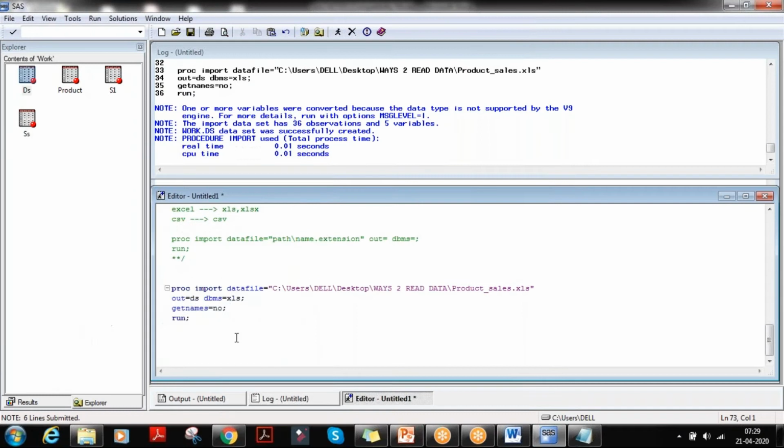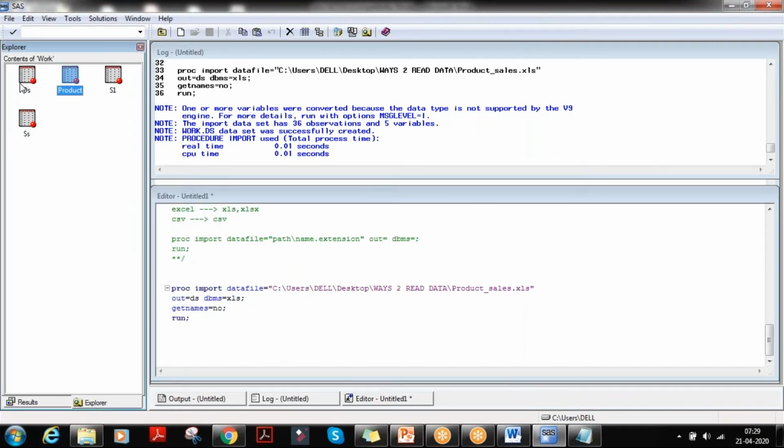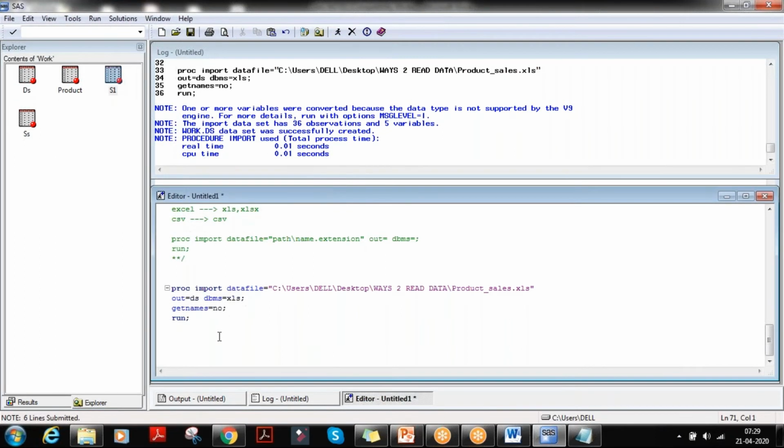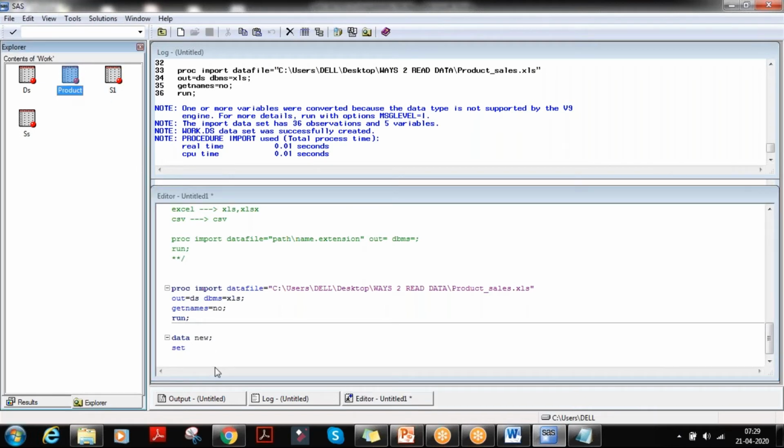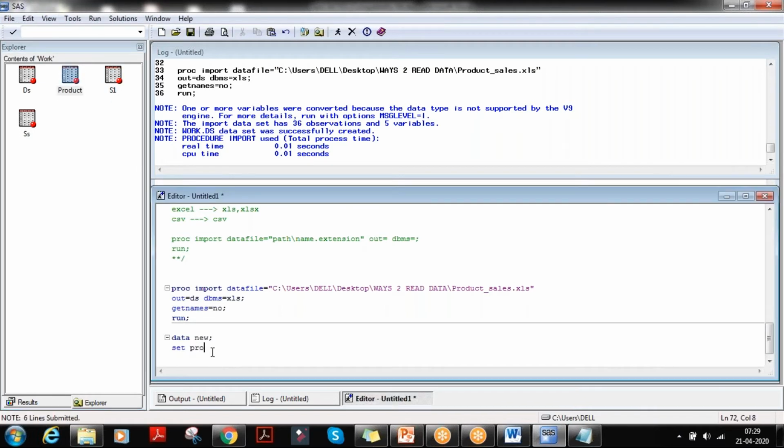These are data sets created by others, and we have some data sets like DS, product, S1 and SS here. If I want to copy product to another data set, I'll write data new; set product; run.